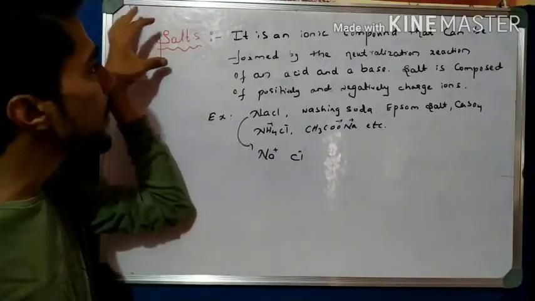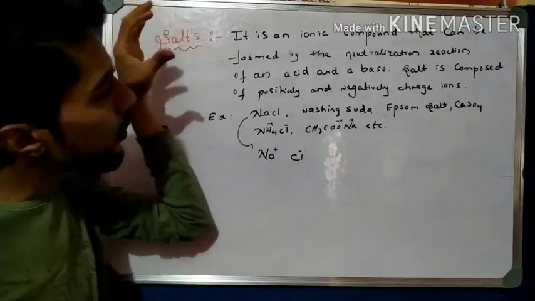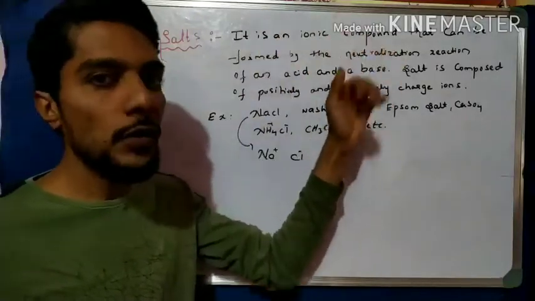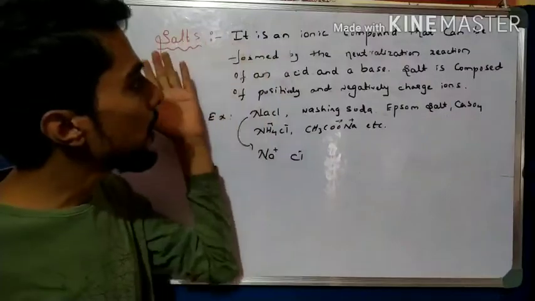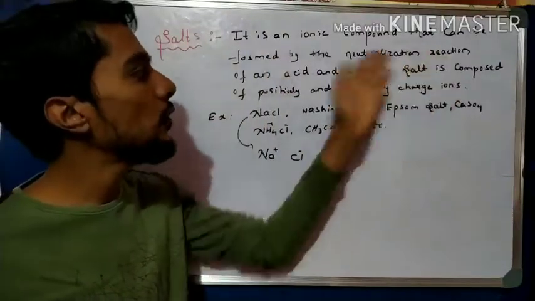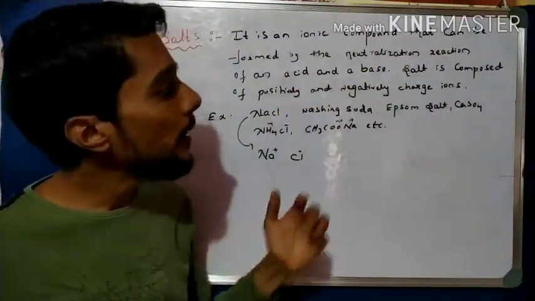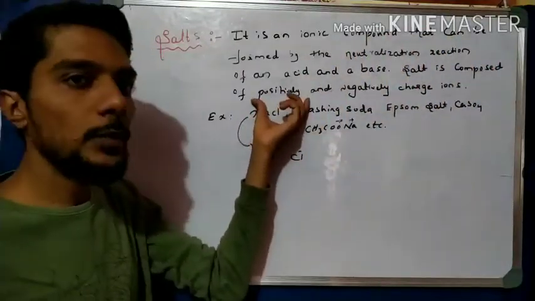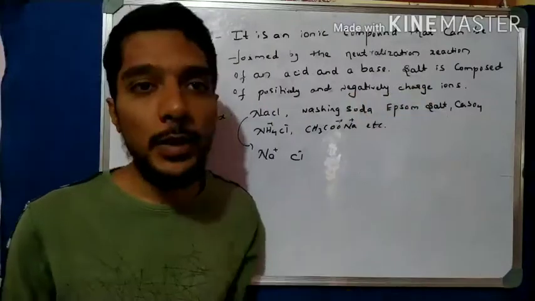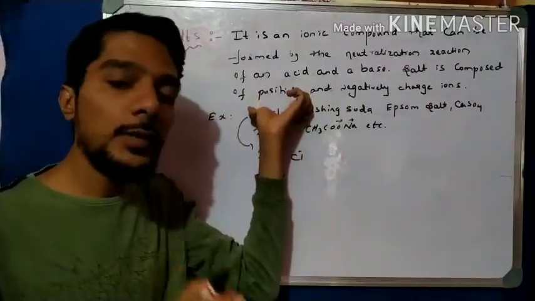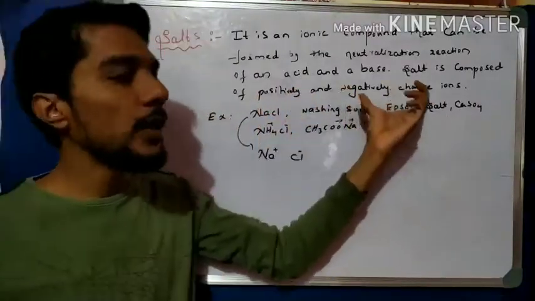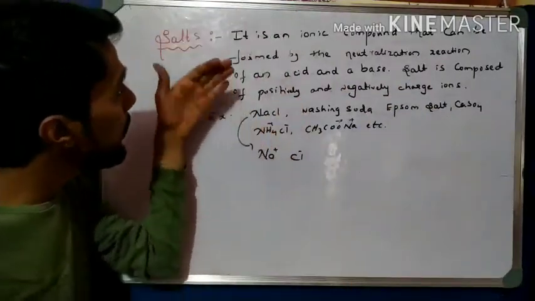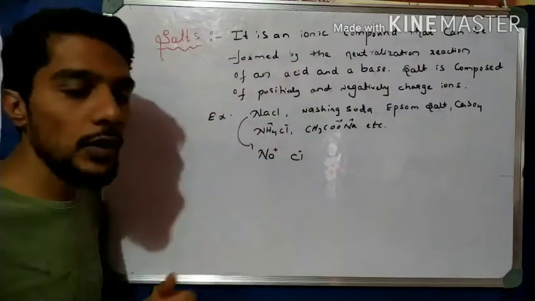So we started the salt concept with the definition. So what is the definition of salt? You write this. It is an ionic compound, first point, and the second point is the salt is formed by the neutralization reaction of acid and bases. Then salt is composed of two types of particles. One is positively charged particles and one is negatively charged particles. The positively charged particles are nothing but the metals and the negatively charged particles are nothing but non-metals. So these are the different examples, and this is the definition of salt.